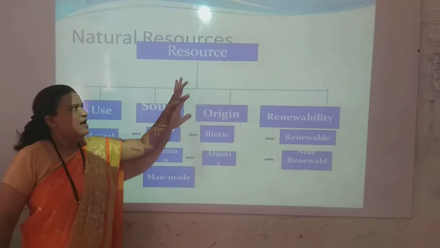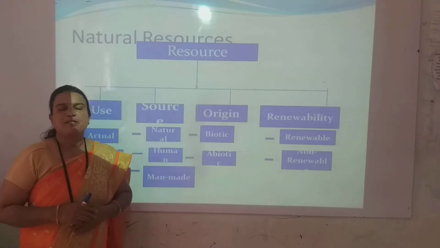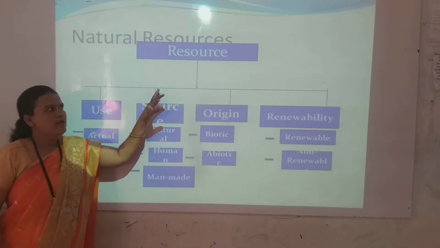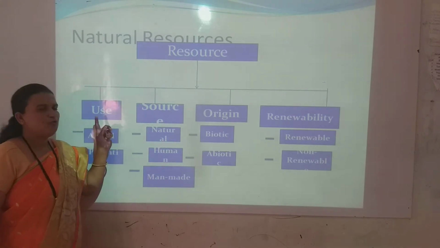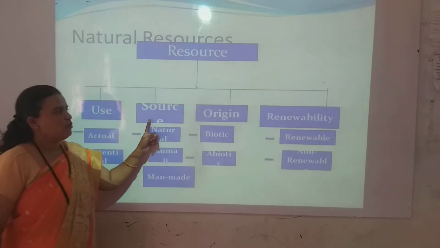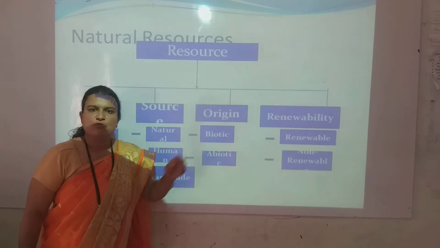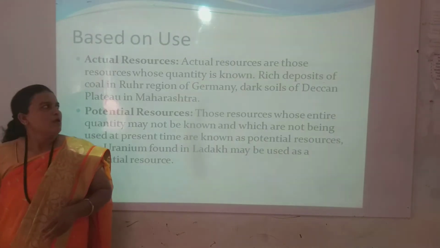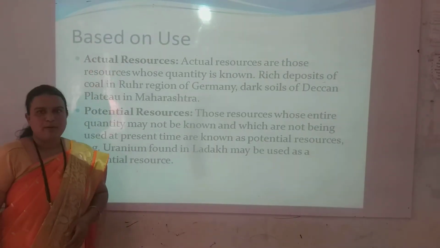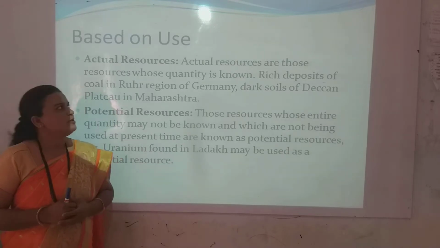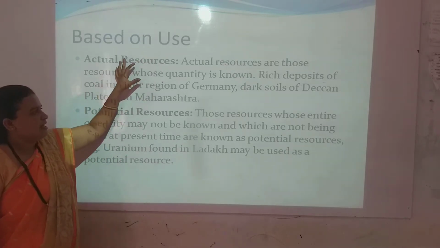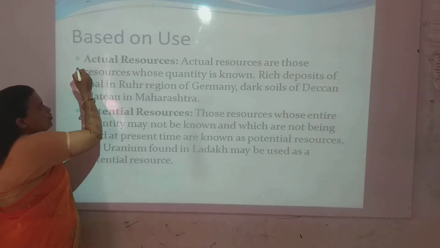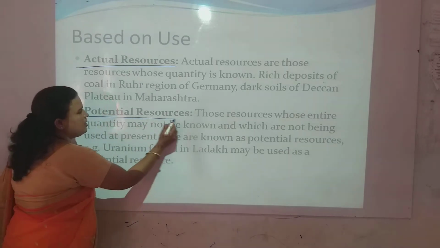My dear students, natural resources are broadly classified into 4 categories. You have to remember these. Very important slide. Resources can be classified into 4 categories: use, source, origin and renewability. So step by step, we will study one category at a time. Based on the use of natural resources, they can be classified into 2 categories: actual resources and potential resources.